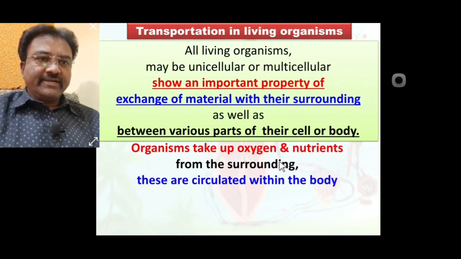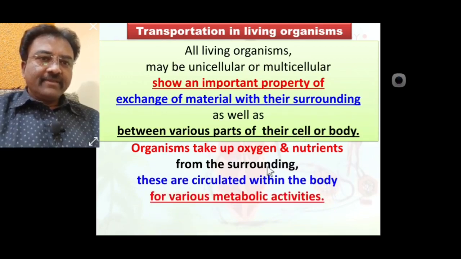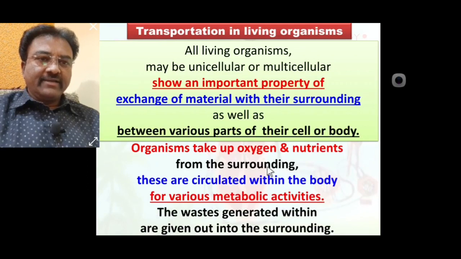These are circulated within the body for various metabolic activities. The waste generated within is given out to the surroundings.